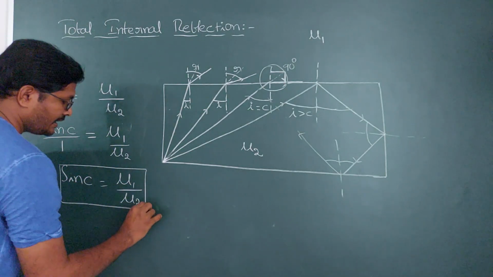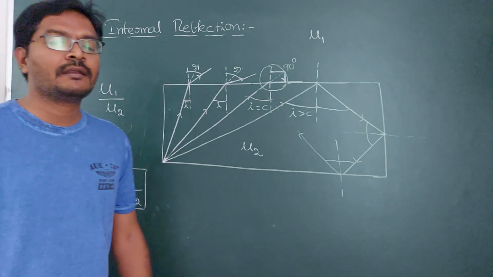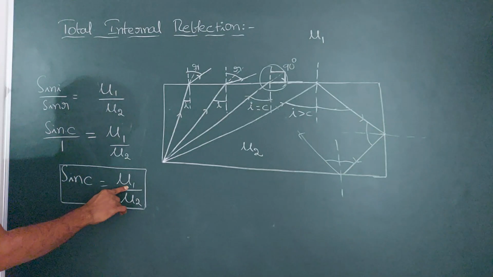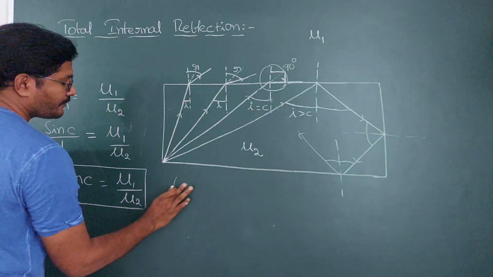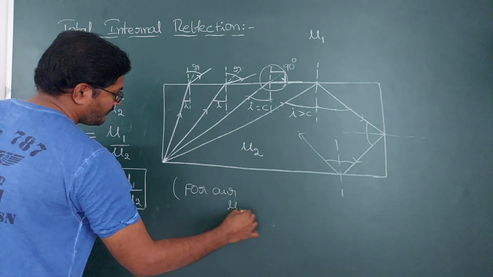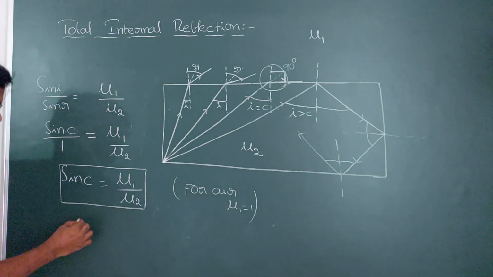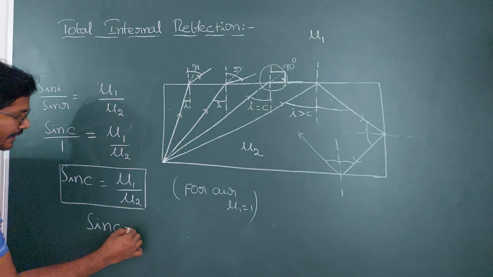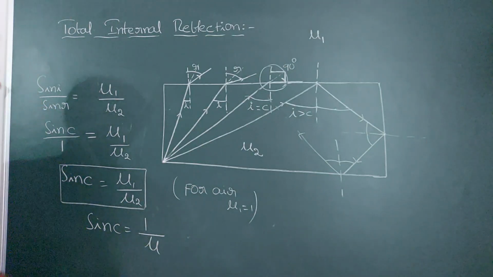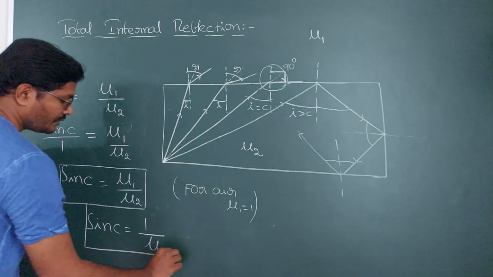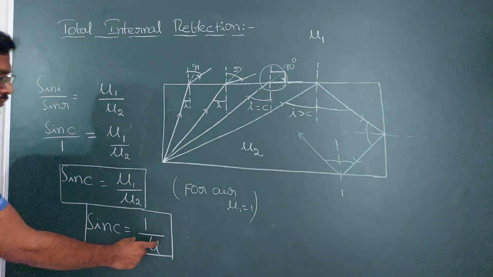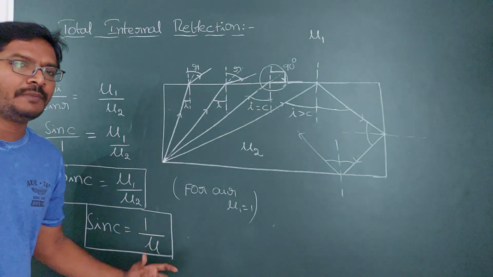And we have a very familiar condition, that is if the rarer medium is air, when it is traveling from water to air. For air, the refractive index is 1. If you assume that, and if you assume the refractive index of the denser medium as mu, then you are going to get sin C as 1 by mu. This is the formula to find the refractive index of any medium.